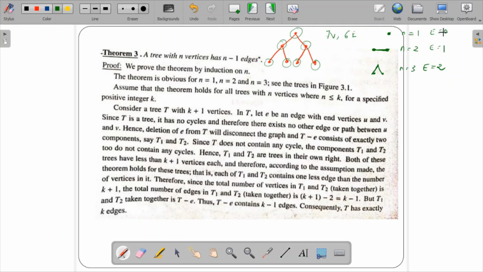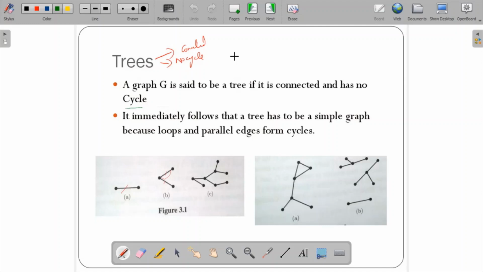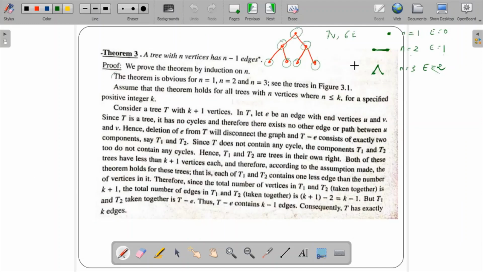If the vertex count is 1, the edge count is 1 less than that. If the vertex count is 2, 1 less than that is the edge count. If the vertex count is 3, 2 is the number of edges. So that's what they have told here. The theorem is obvious for n equal to 1, 2, 3. Just see the three figures we had seen previously, for 2 and 3 you just have these. So I've explained it over here itself.